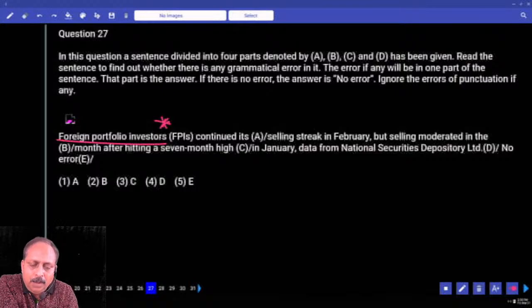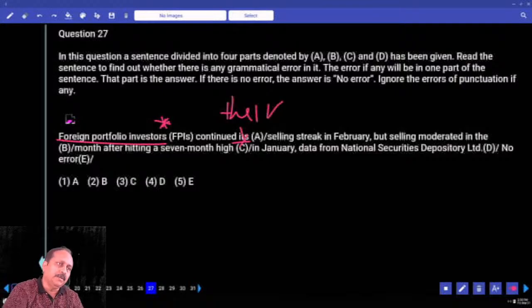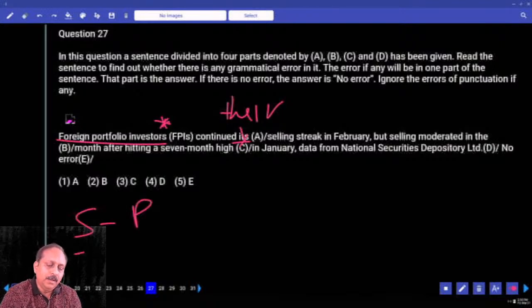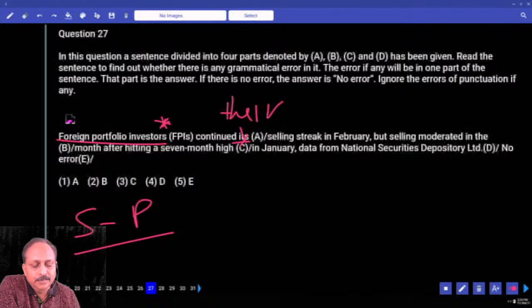Investors, singular or plural? So what is the right word? Simple, easy question. Based on what? Subject pronoun agreement. Please make a note. Subject is plural. You have to use a plural pronoun. If you have a question, ask me.